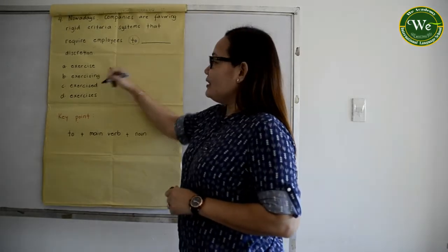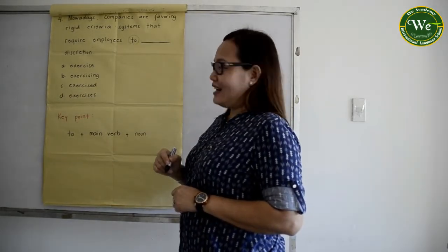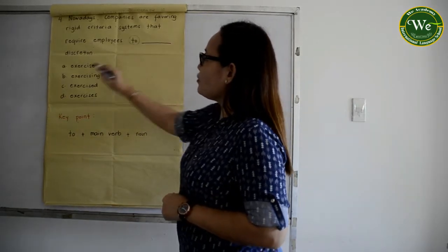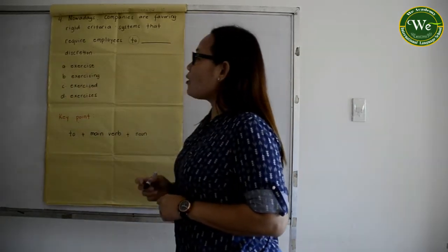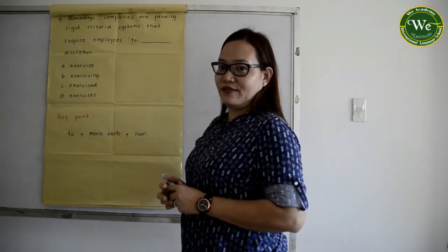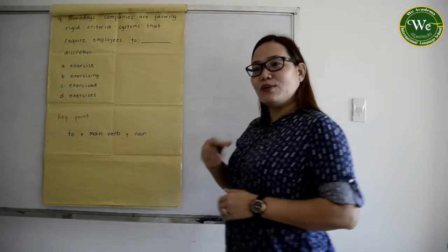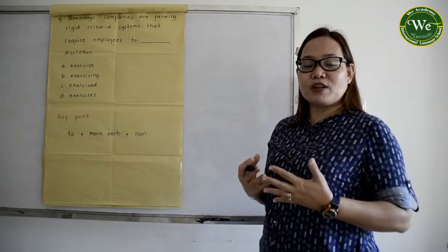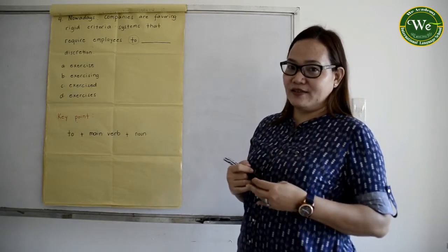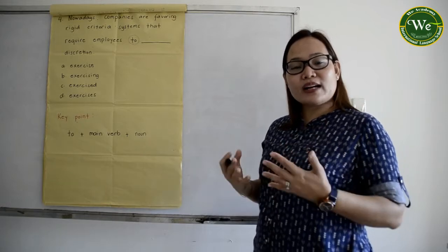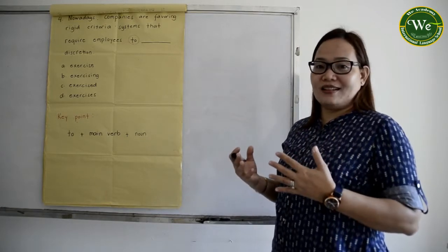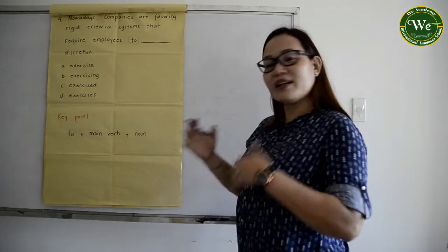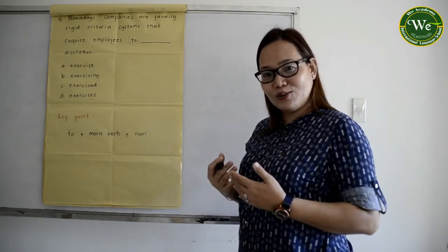Yes. Letter A is the correct answer. To plus main verb, which is letter A, forms your infinitive. So later on, when you have more time, please do review your infinitives and how they are correctly used. I hope that part is quite easy now for all of you.